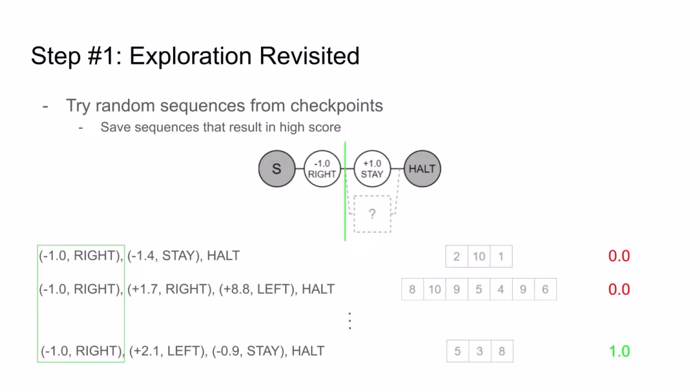For example, starting from -1 right, let's randomly follow with -1.4 stay and see what result we get. Then, starting again with -1 right, let's try following up with +1.7 right plus 8.8 left. And like previously, we'll repeat this many times. And hopefully, occasionally, we'll find sequences like +2.1 left minus 0.9 stay that result in relatively higher scores, which we'll save and use in the following.